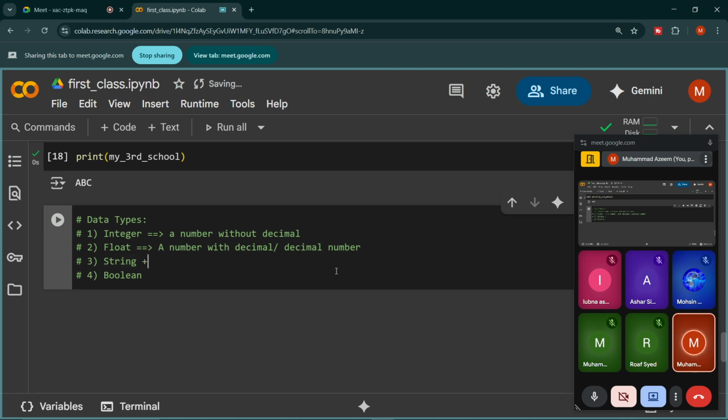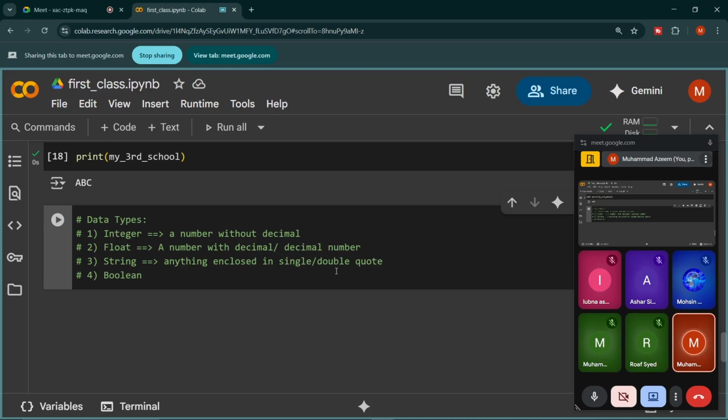And what is string? This is very important. Anything enclosed in single or double quote. A string can be a word like laptop.